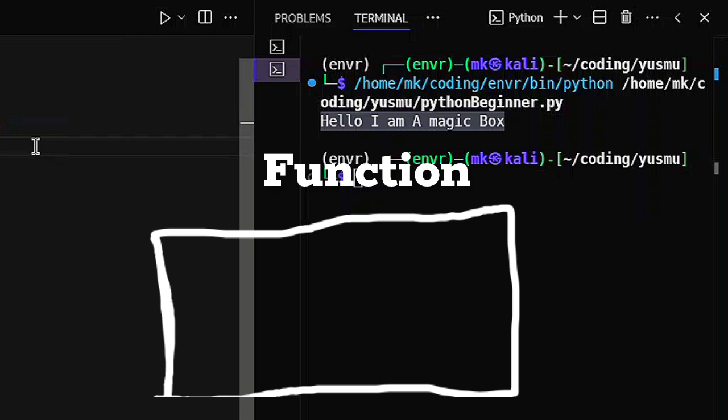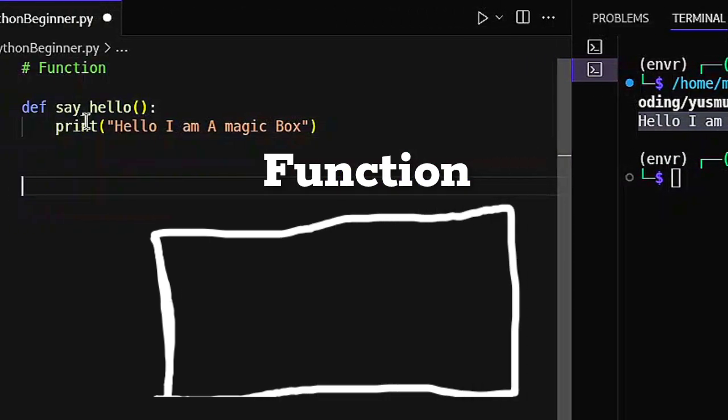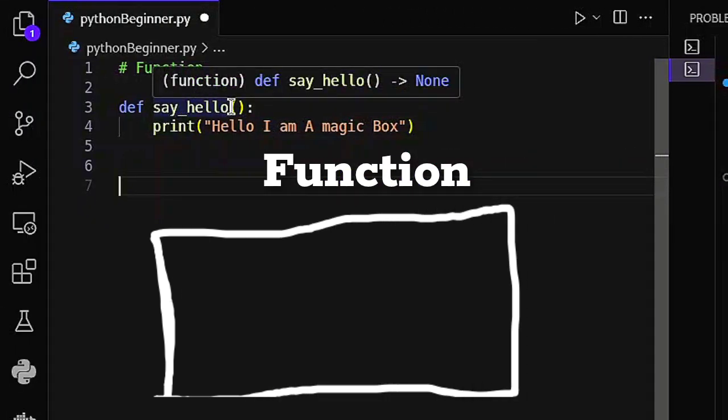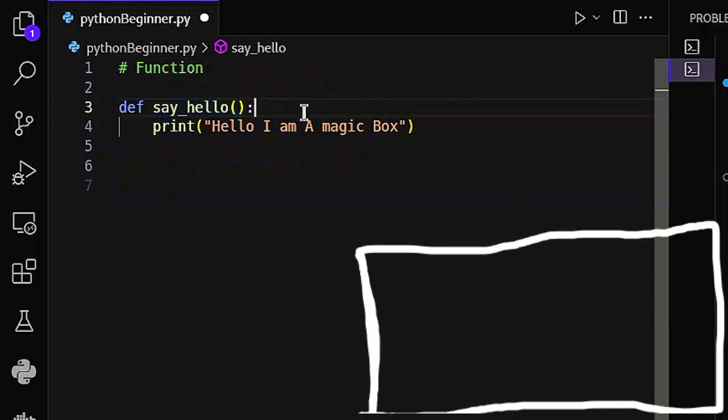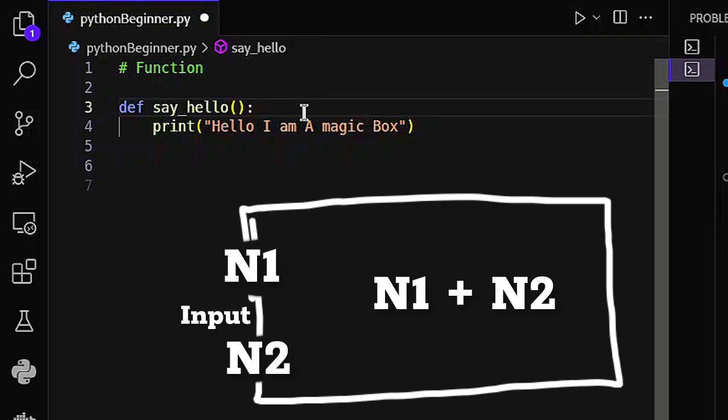So now we understand our example. So now let's create our next magic box, which is, in this case, our magic box, if you notice, we did not put anything to it. We did not tell it to accept anything from anyone. When you just call it, it's going to just say, hello, I'm a magic box. So what if we create our next magic box, where when we call it, we have to give it something.